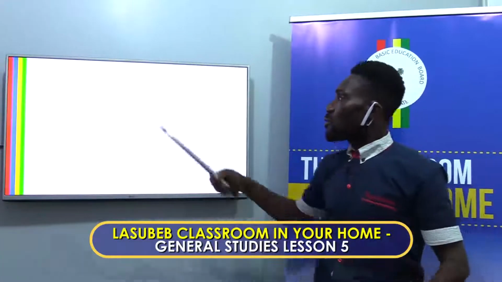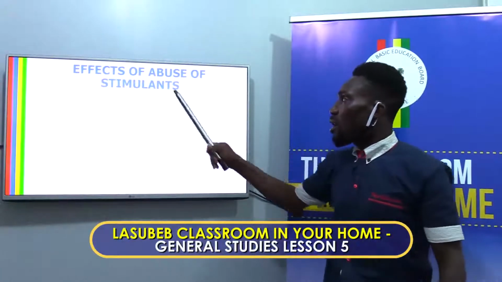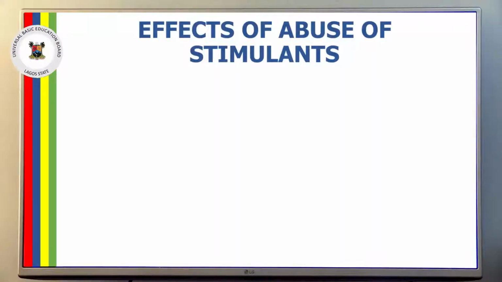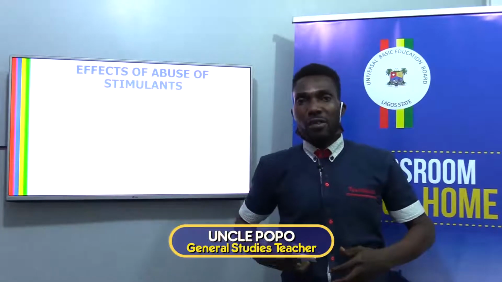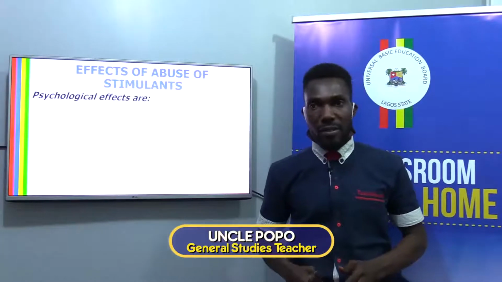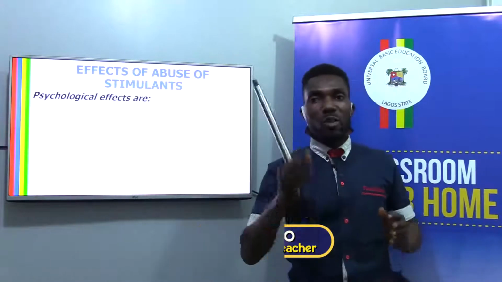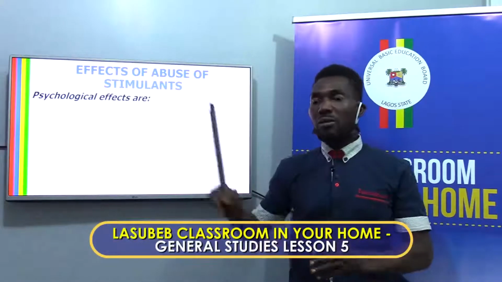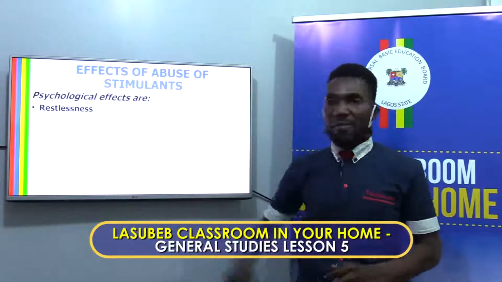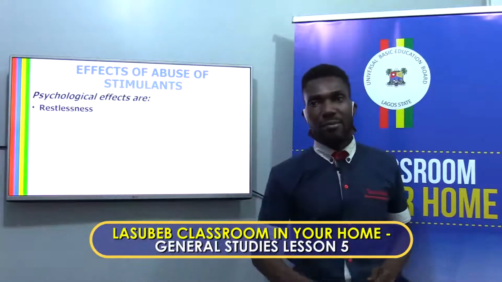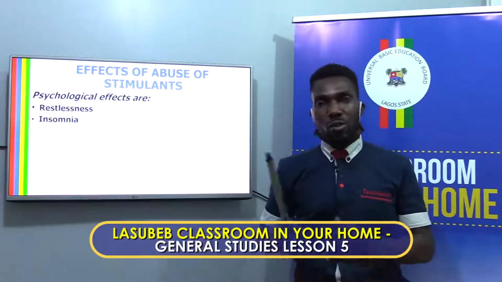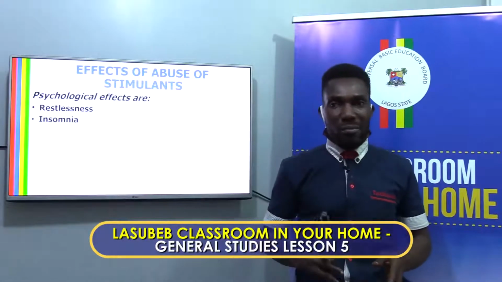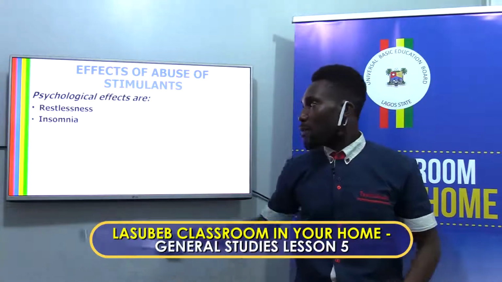Let's move on to the effect of abuse of stimulants. Stimulant in this context refers to something that increases the activity of the nervous system of a person. These have some psychological effects on the users. What are the effects? Restlessness. Such a person will find it difficult to sleep or to be calm in the society.